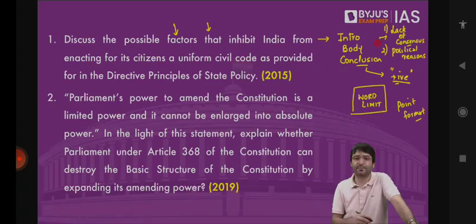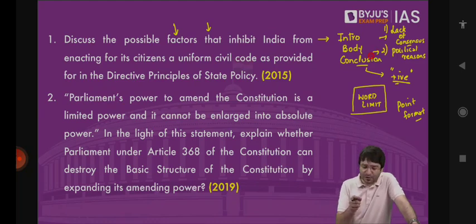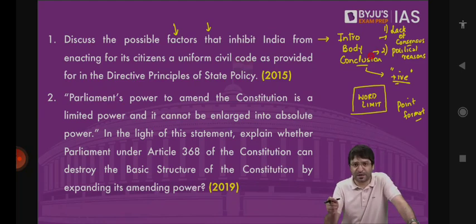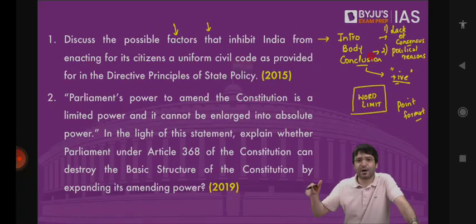Political reason is number two. Although there has been codification of personal laws in Muslim majority countries as well, such as Pakistan, Egypt, and Bangladesh, the codification of the Muslim personal laws could not happen in India because of political reasons. For example, the Shah Bano case. And the examiners will know what you are referring to.